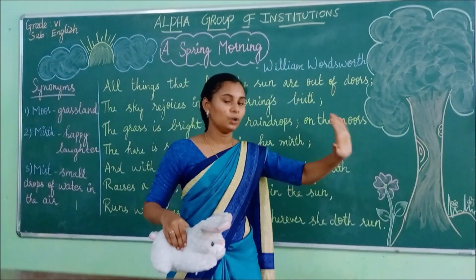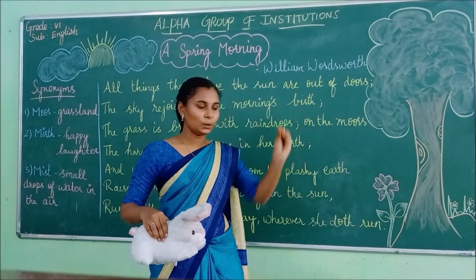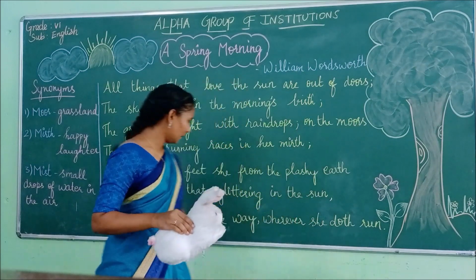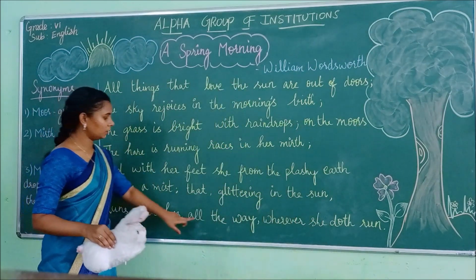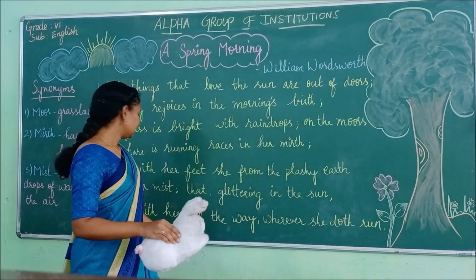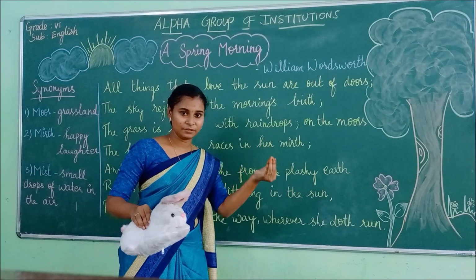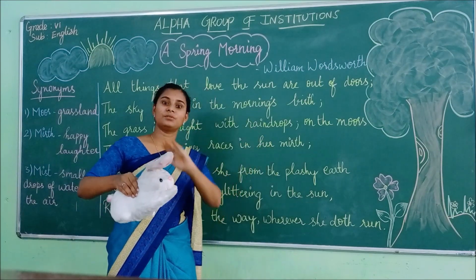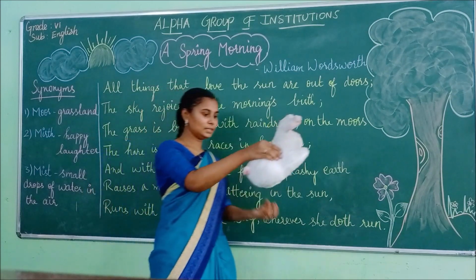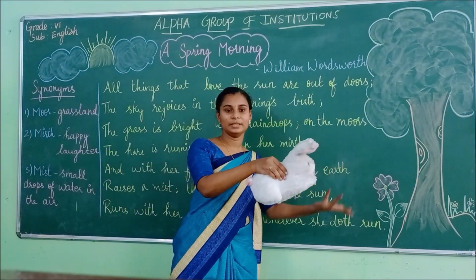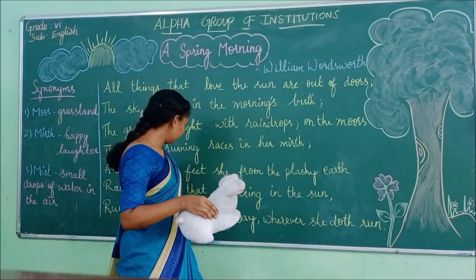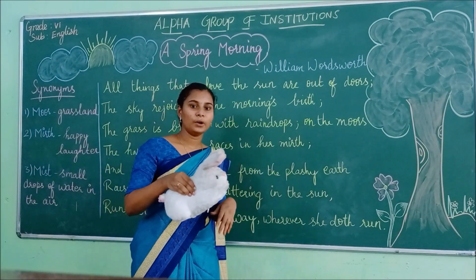As you all know that sun has come, right? So that mist, you could see that it is glittering in the sun. "And runs with her all the way wherever she doth run." And here they have said that mist, what we have seen, the small drops of water, it is running with the hair wherever she runs. Because wherever she runs, it creates a new mist, right? So they are saying that wherever the hair goes, this mist is also going with her.